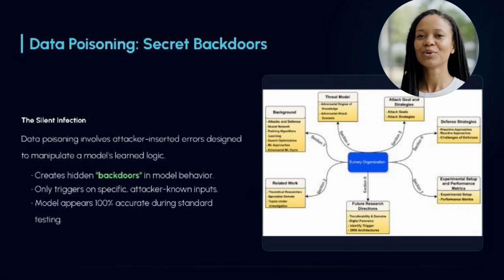First up, data poisoning. This isn't just an attacker trying to make your model inaccurate. It's far more subtle than that. They inject highly targeted, malicious errors into your training datasets. The model still trains successfully, and it might even score a 99% accuracy rate in your staging environment. But the attacker has created a secret backdoor. A specific quiet trigger in the real world will make that model bypass security controls entirely on command. You won't know it's there until it's exploited.